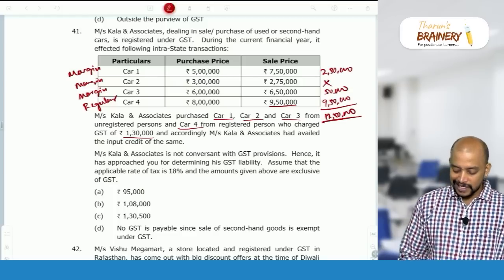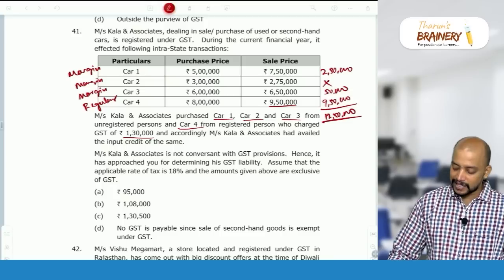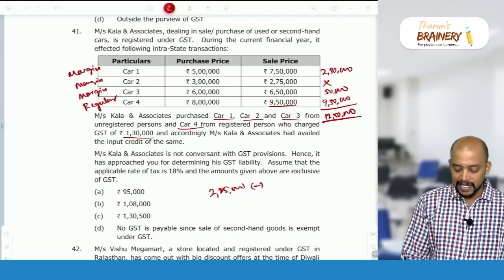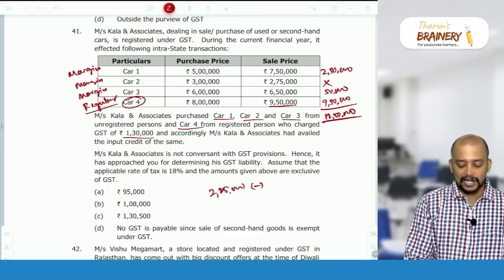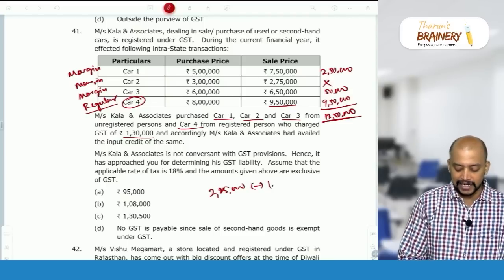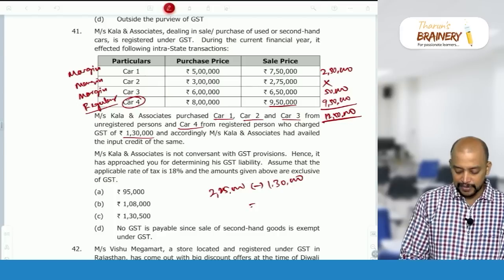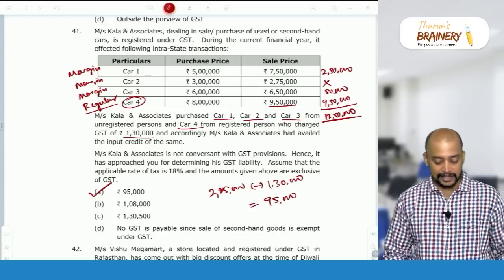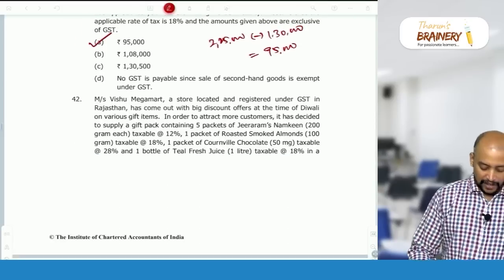12,50,000, and what is the rate of GST? Into 18%, so that will be 2,25,000. 2,25,000 minus, with respect to car 4, as it is under regular, they can take ITC of 1,30,000. So 2,25,000 minus 1,30,000, 95,000 will be taken as the answer. Option A is the answer. That's the answer for 41.